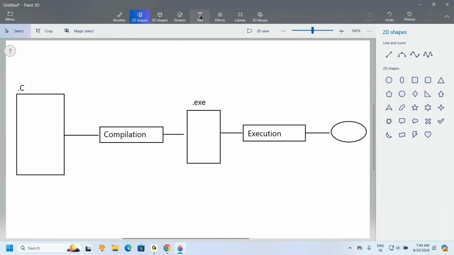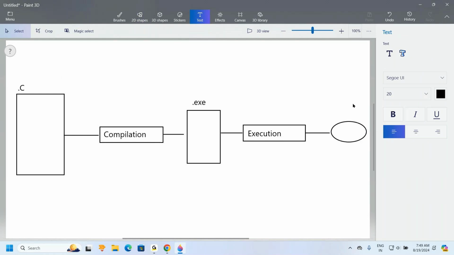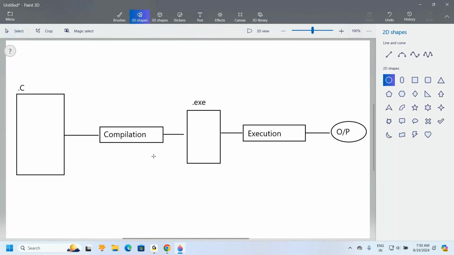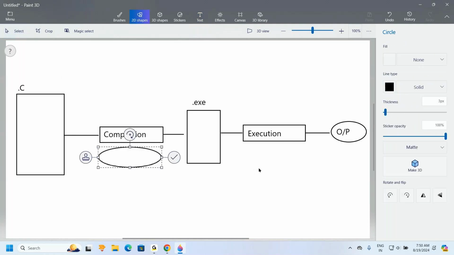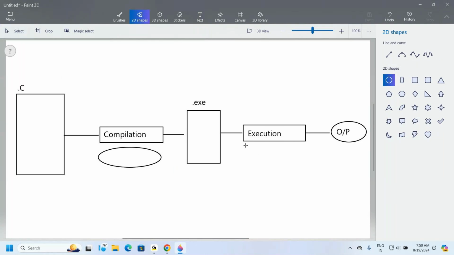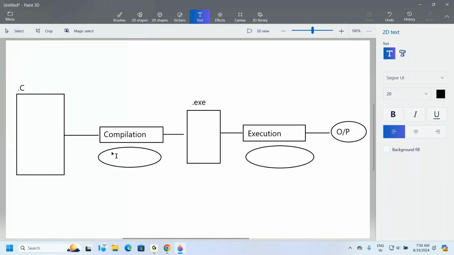Like this, we get some output. For compilation, I'm going to use one operating system, and for execution, another operating system. For compilation I'm going to use the Windows operating system, but for execution, for our discussion, I'm going to use the Linux operating system. Up to this we prepared already.